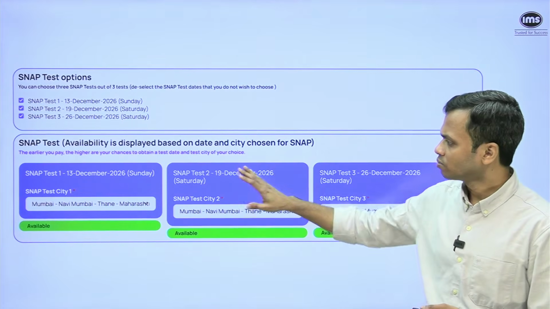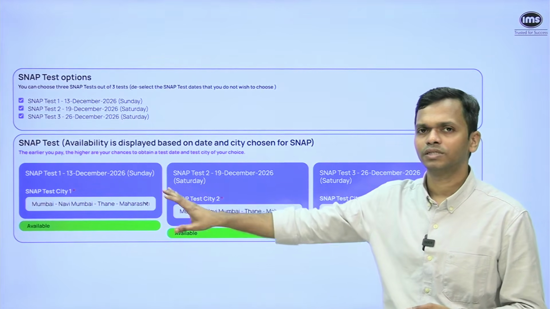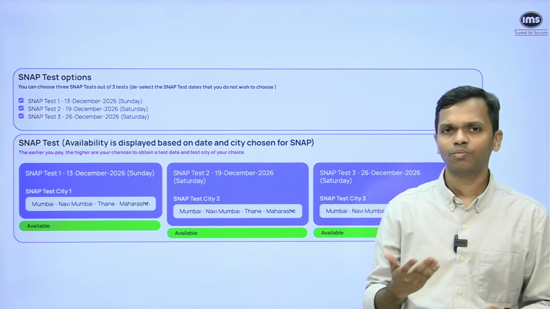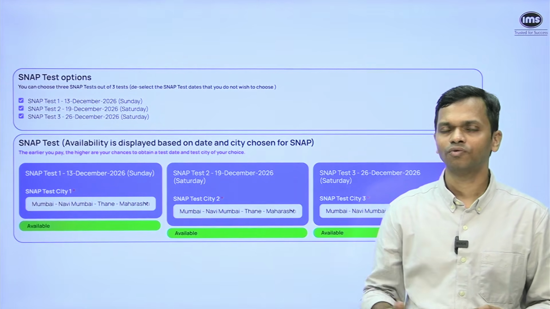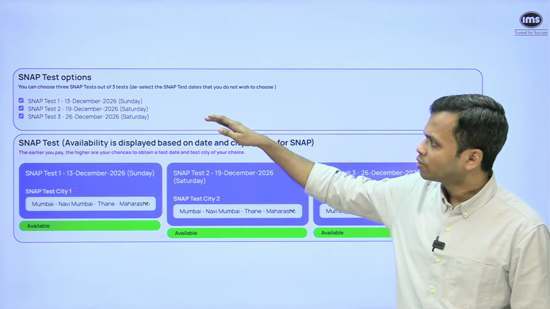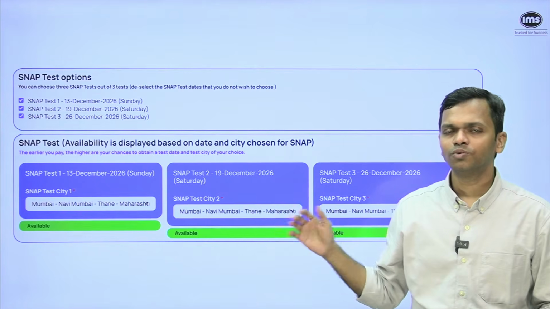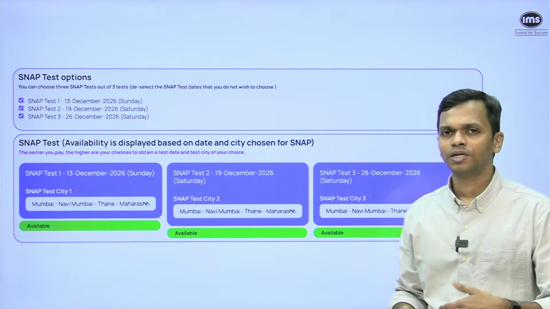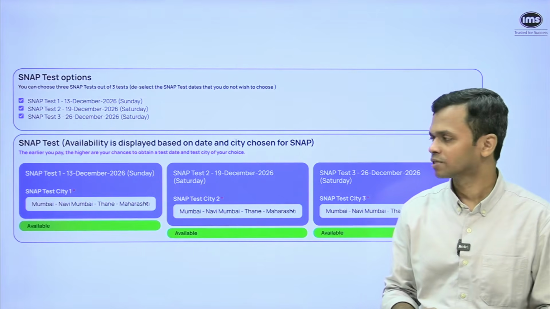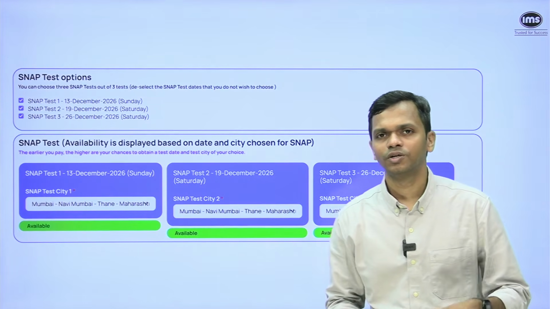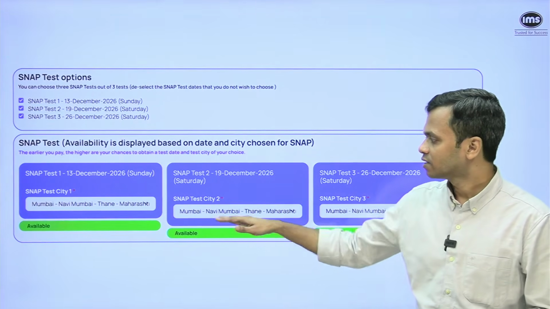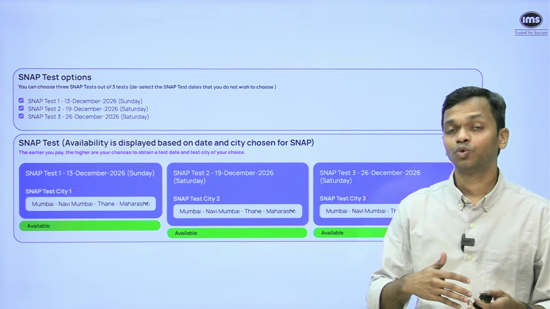Okay, so the first thing that you can do is register for at least one of them, obviously, and then if you want to add more, you can add more, as long as you do all of this before the registration deadline. So here you can see snap test 1, 2 and 3. One good thing that they do is they also give you availability or how quickly the seats are filling at that particular place. So let's say if you're watching this video in October, for example, you might see that at a particular place you don't have seats.